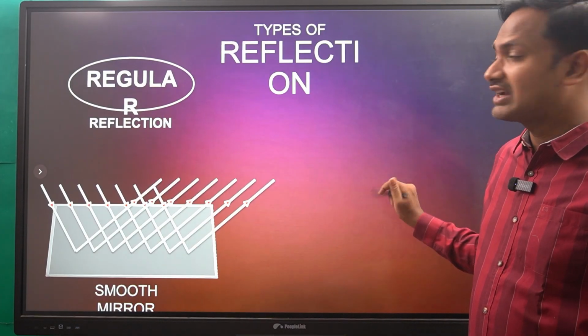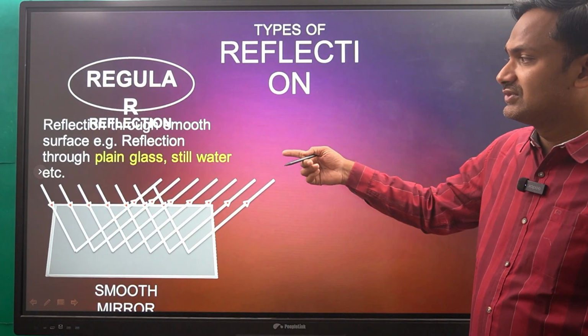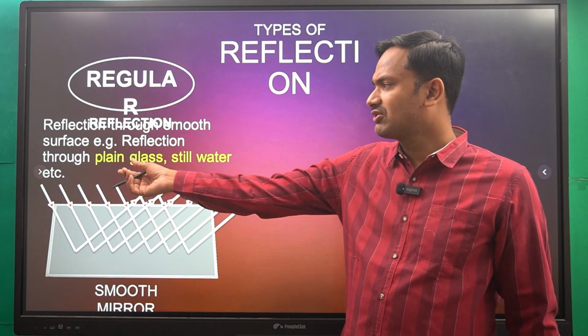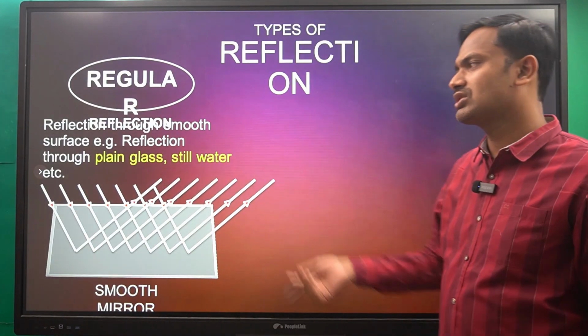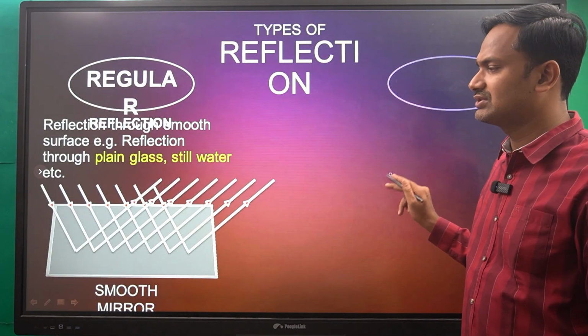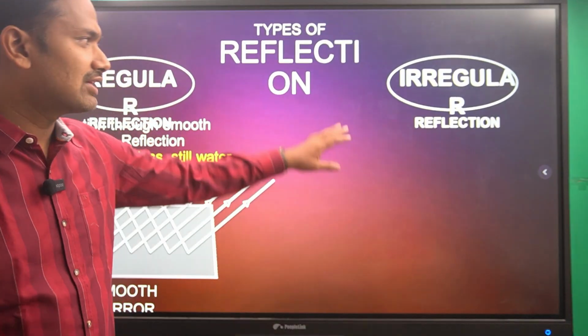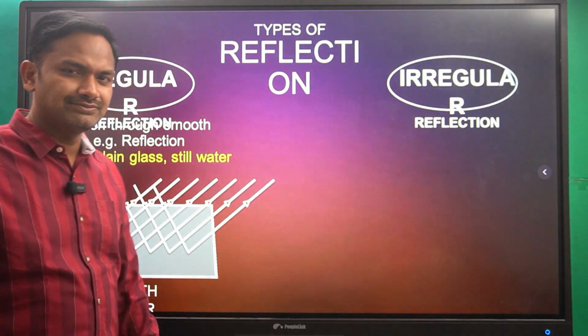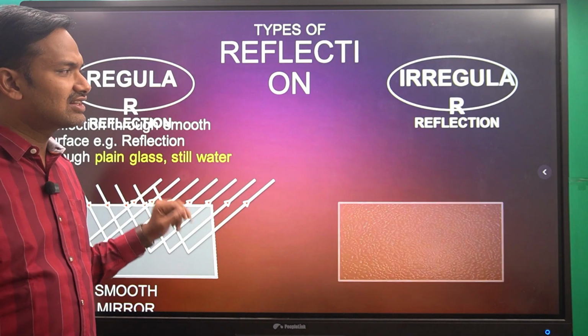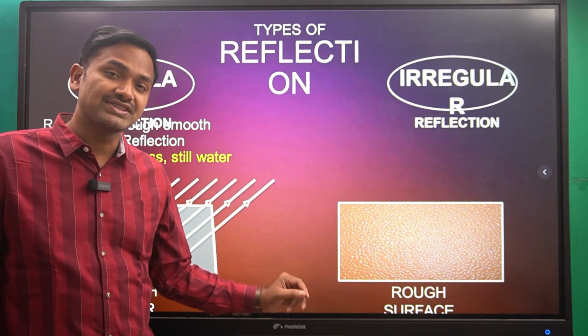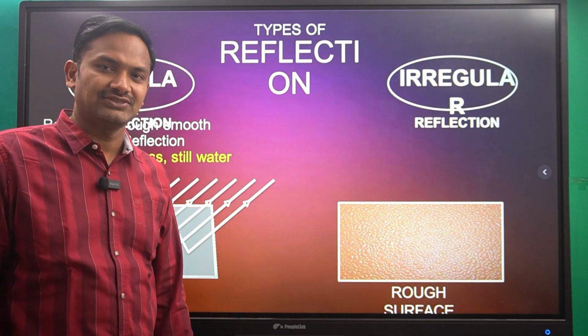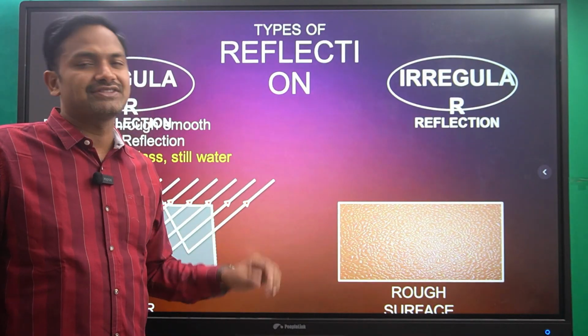Now what about the second type? Before we see that, what are the examples? Plain glass, still water, etc. These are all the examples. Now let us see the second one. The second one is irregular reflection. So what is this irregular reflection? You take a rough surface here.